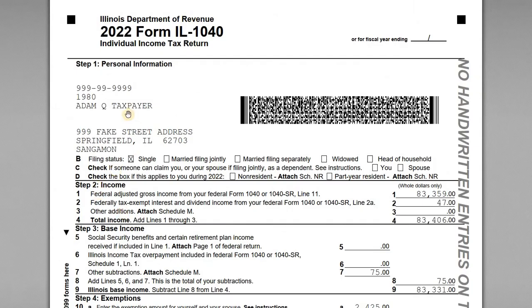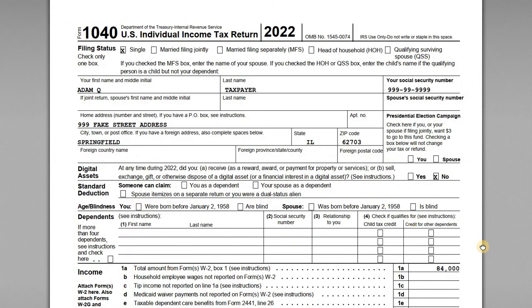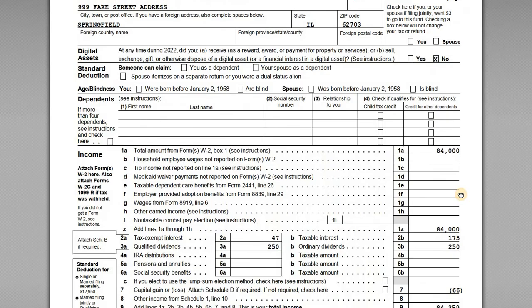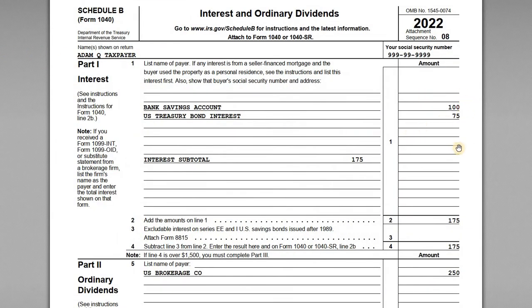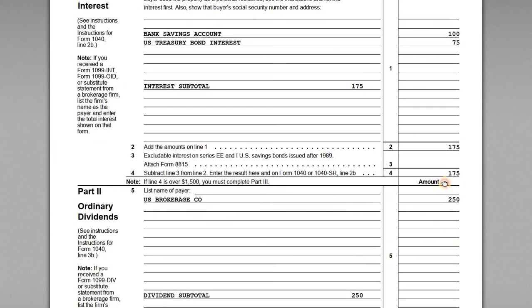All right, so let's have a look at Adam's 1040 first. We'll go through the 1040 just to highlight a few things, and then we'll come back to the Illinois return and see where some adjustments are being made. So we've got Adam's federal 1040 here. We've got his wages up top on 1a, and then the investment income. On Schedule B, we've got the U.S. bank account interest and the treasury bond interest. Remember, treasuries are subject to federal income taxes, but not state income taxes, and so we'll see an adjustment there on his Illinois return.